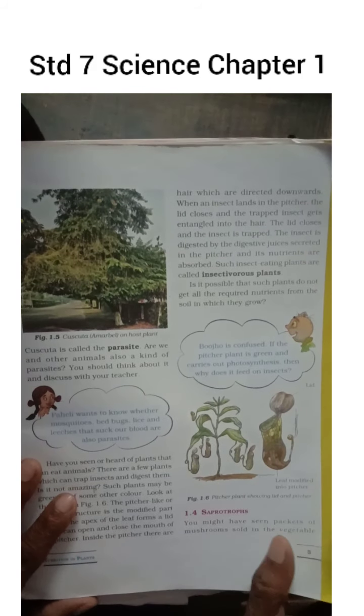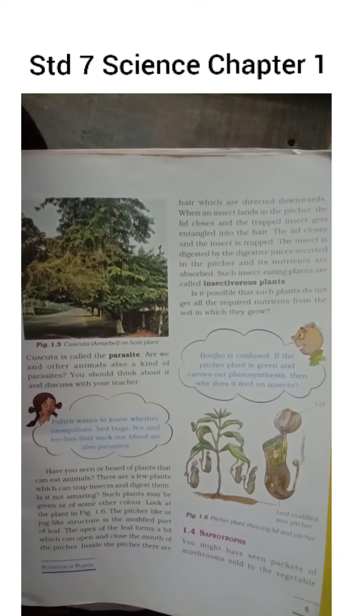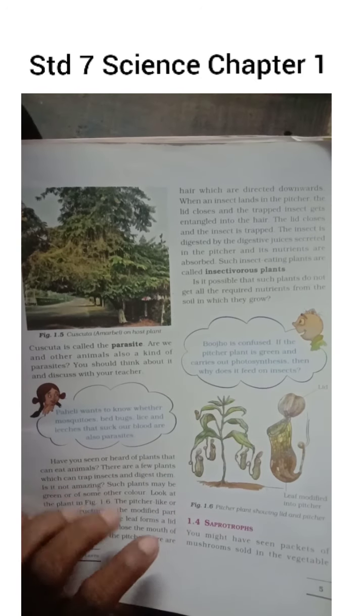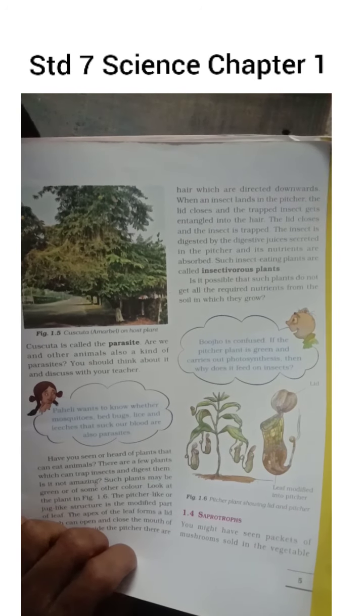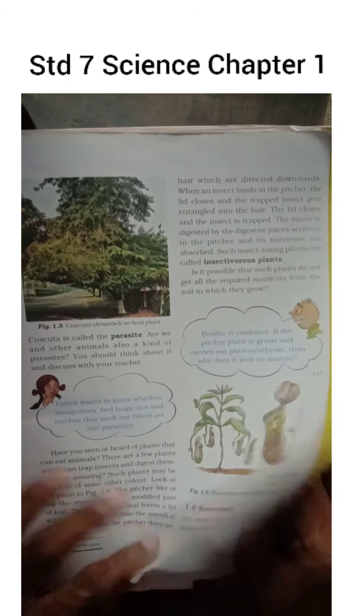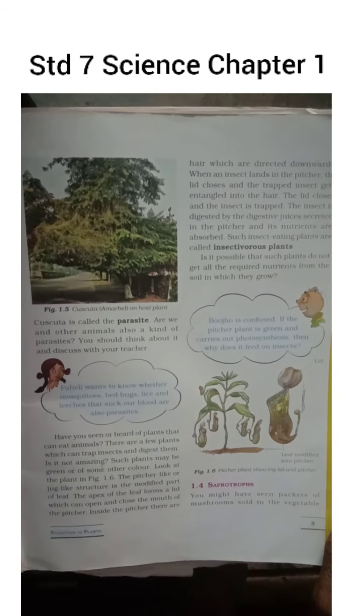Parasitic means a type of plant that does not have the power to prepare its food, but takes the food from other plants whenever it is thrown onto them. If the other plant is weak, then the plant which depends upon it cannot grow. Then there are some types of plants whose leaves are just like a cave. Whenever any insect sits on the leaves, the leaves automatically close down.